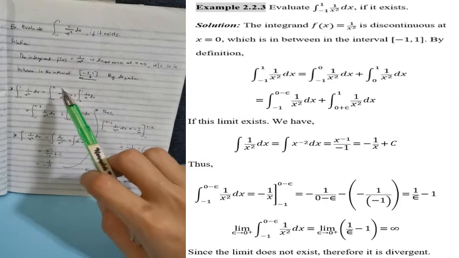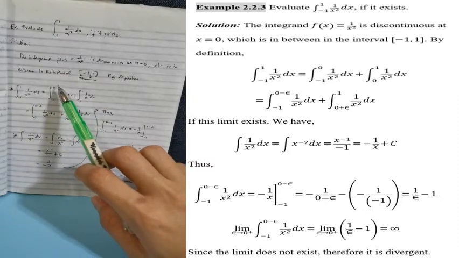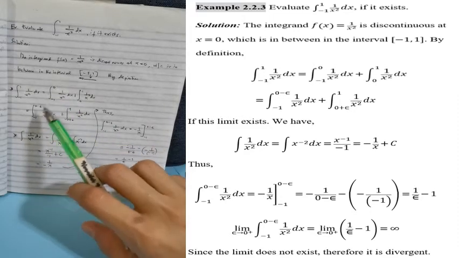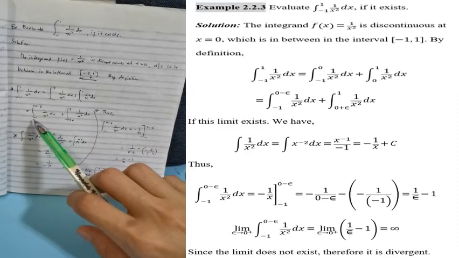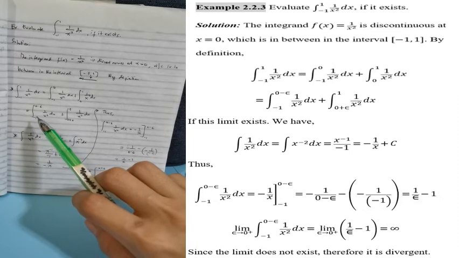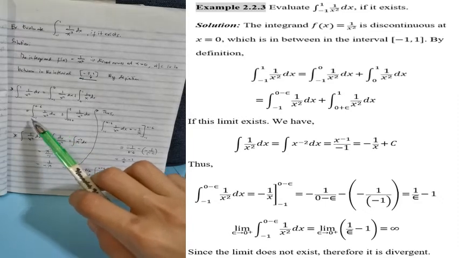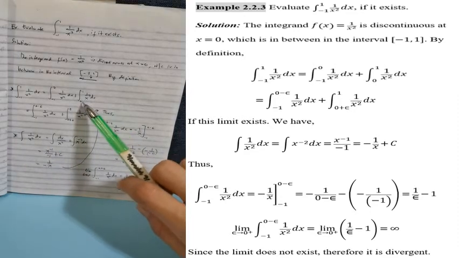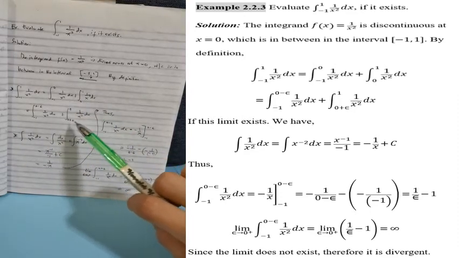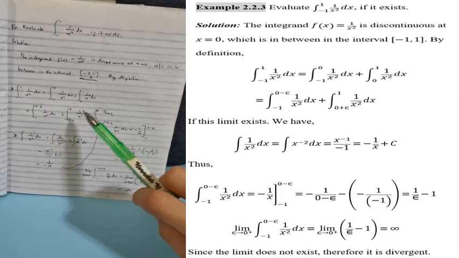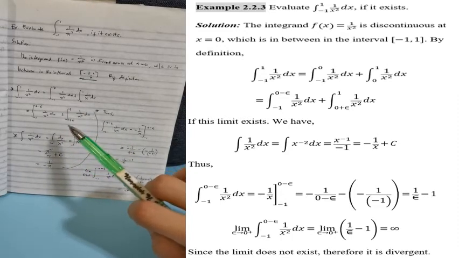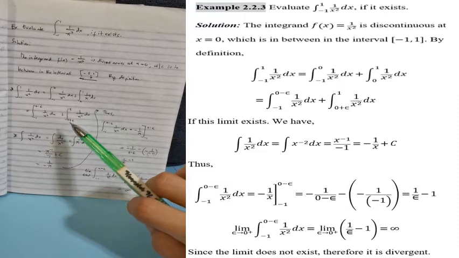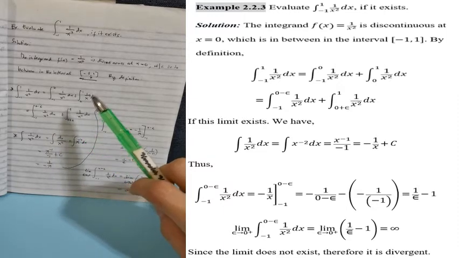Okay, so eto class, yung 0 na yan dito at saka 0 dito is kung saan siya discontinuous na point. Since discontinuous siya dito sa point na to, ibig sabihin nun, magma-minus tayo dito ng epsilon. So, ang mangyayari is, heto, magiging negative, integral of 1 over x squared dx evaluated from negative 1 to 0 minus epsilon. And this one also is, since discontinuous siya dito sa point na to, mag-a-add tayo dito ng epsilon. So, we have integral of 1 over x squared dx evaluated from 0 plus epsilon to 1.